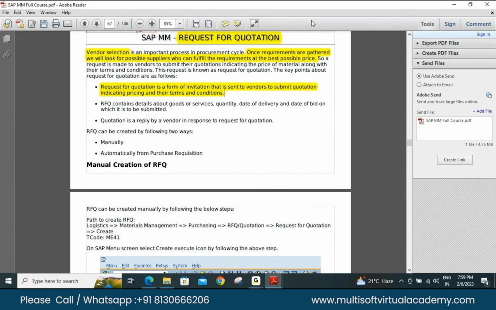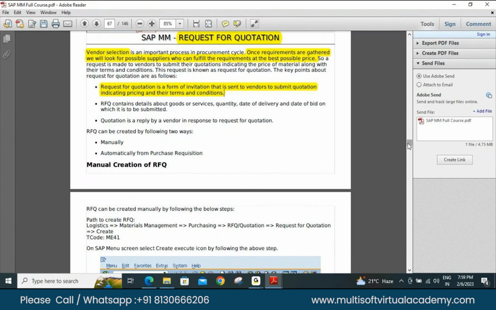There is some threshold value. Let us say they have set a limit of 50,000. Up to 50,000, we can purchase via RFQ: you roll out the quotation, different vendors come up, and you can purchase up to 50,000. If the amount is greater than 50,000, you have to invite an online tender. This is how an organization works. It totally depends on the type of organization, the level of the organization, and the owner's discretionary power. The owner may say, up to 2 lakhs we can procure via RFQ, and above 2 lakhs we have to go with the tender. So there is no hard and fast rule.